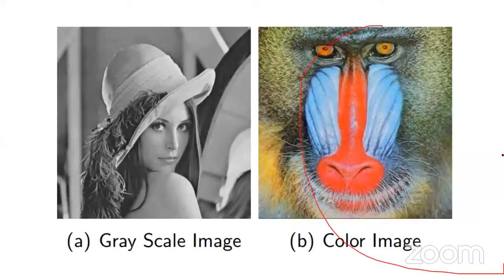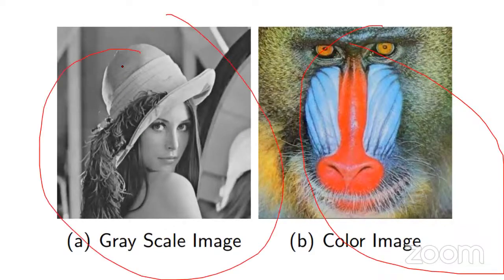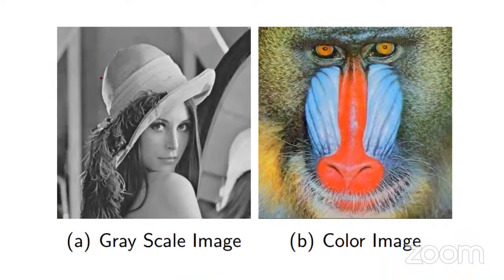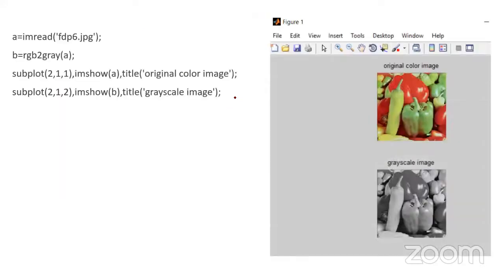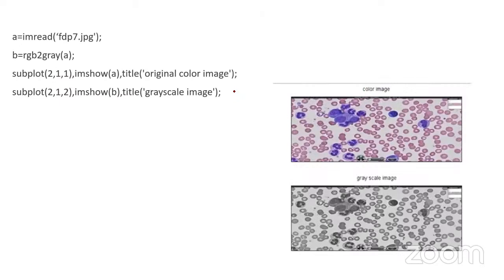And this is the color image. We can see RGB, and this is the grayscale image. Sometimes we have to convert the color image into grayscale. For that, we have to use rgb2gray, that we discussed just now, and we executed also. And this also we have done, how to convert color image to grayscale image.